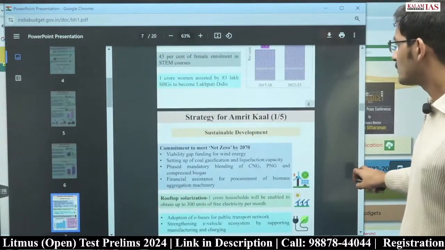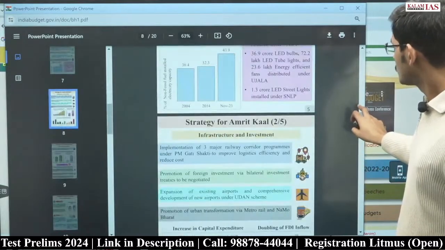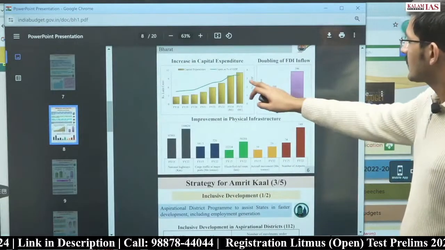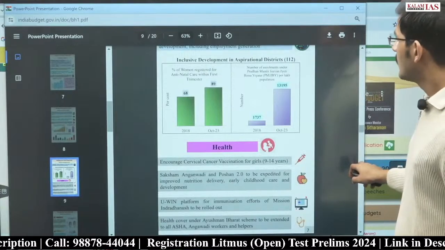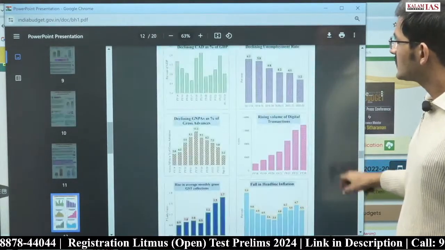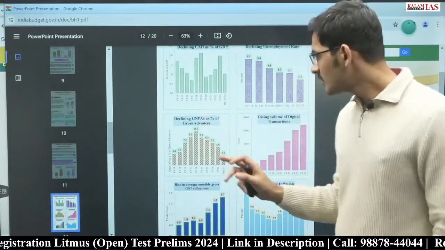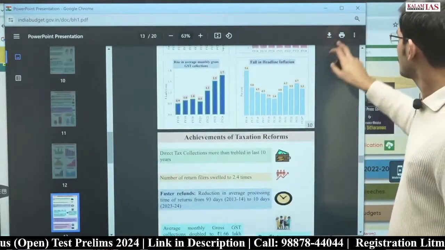सो फीमेल लेबर फोर्स पार्टिसिपेशन रेट. So every important thing about the budget. So these are also the graphs that we saw. कैपिटल एक्सपेंडिचर के अंदर इंक्रीज हुआ है, एफडीआई के अंदर इंक्रीज हुआ है, a lot of things. Everything cannot be taught in the class. So budget highlights जो होती है, you should always check out the original document by Government of India. These are the graphs also which we saw in the class.